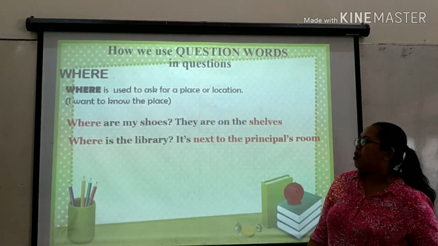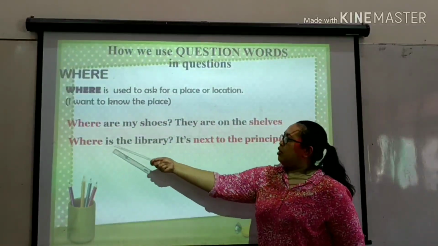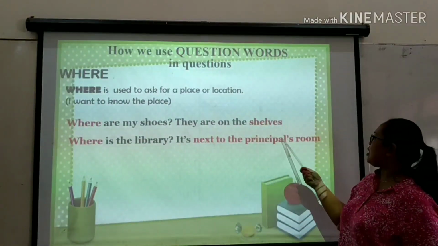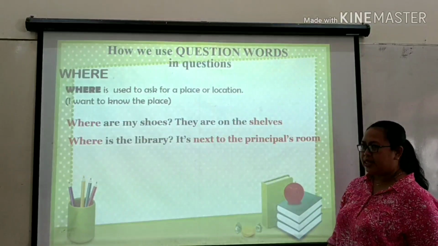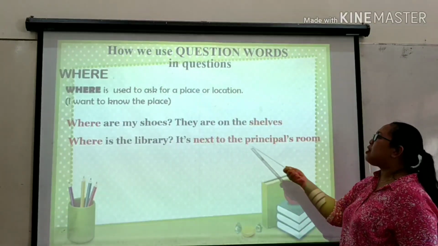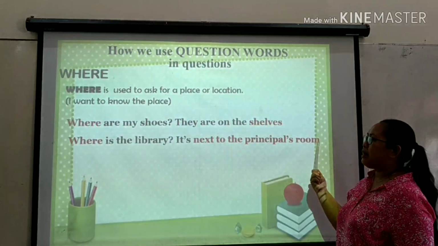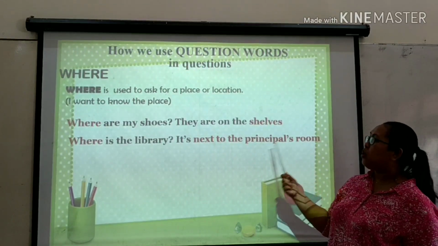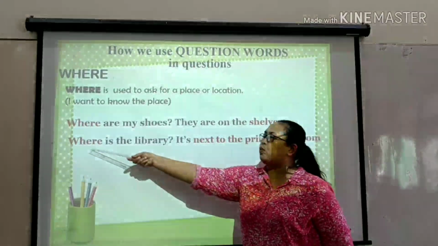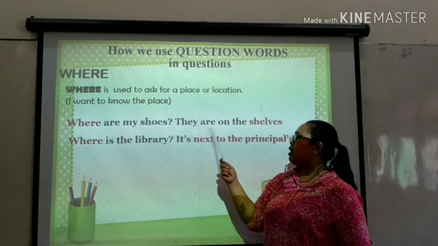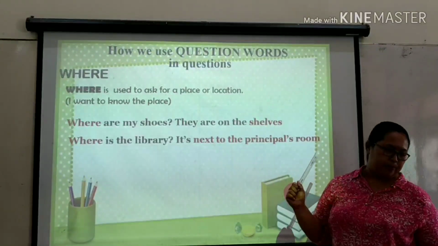Where is the library? Look, it's next to the principal's room. So, which one is the place? Yes, correct. Next to the principal's room. So, when you want to know about the place or the location of the library, you use where. Where is the library? Next to the principal's room.